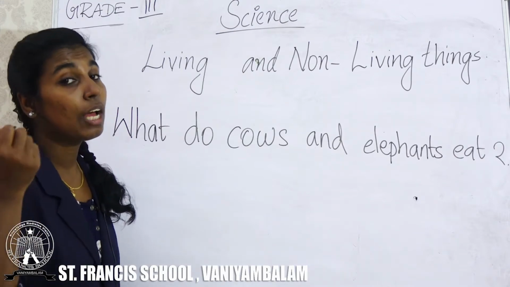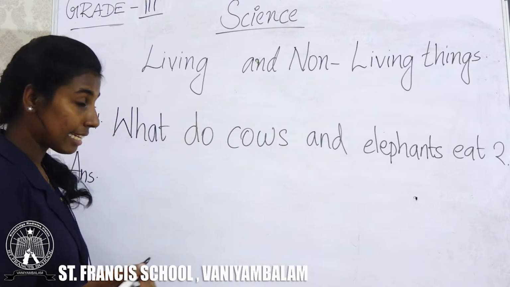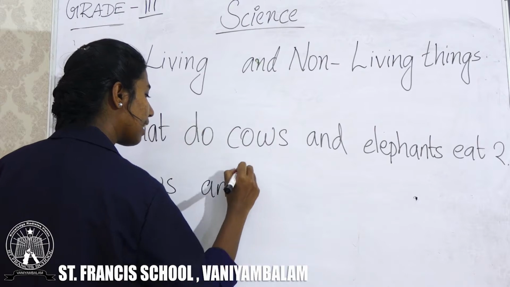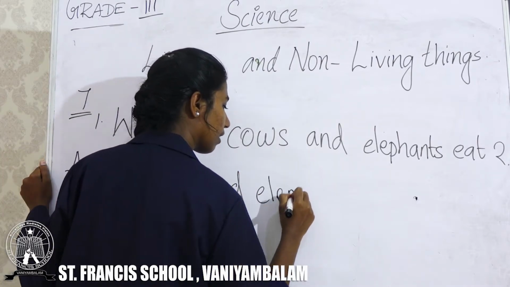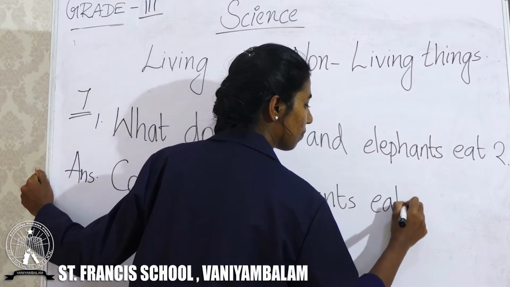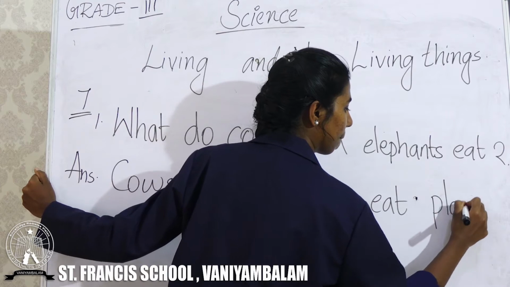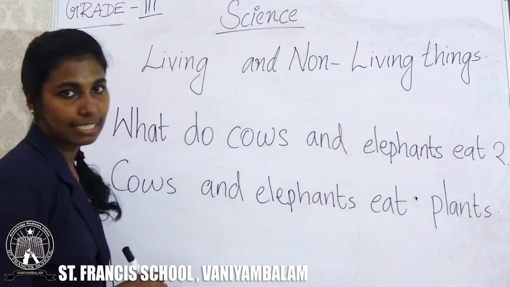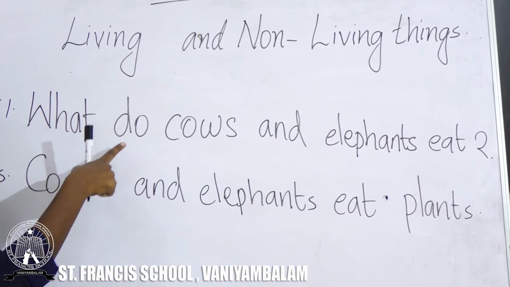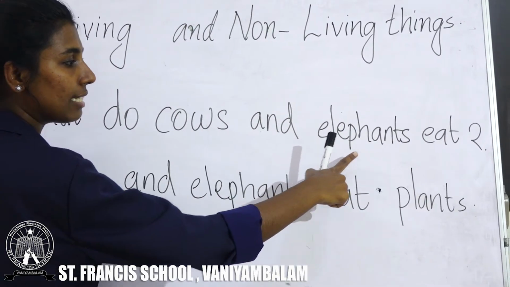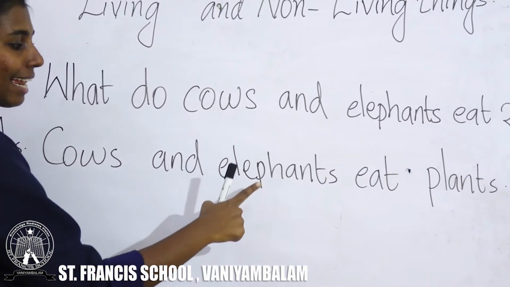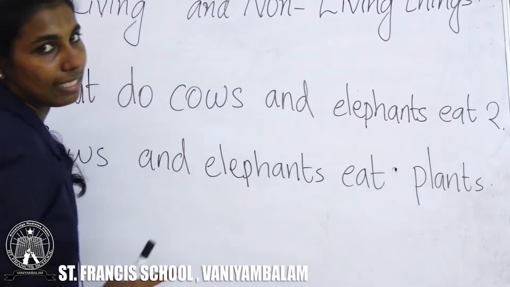Yes, they eat plants. Now we can write it in a sentence. Cows and elephants eat plants. Clear? Students, listen. What do cows and elephants eat? The answer is: cows and elephants eat plants.